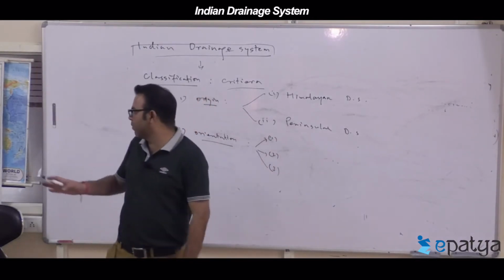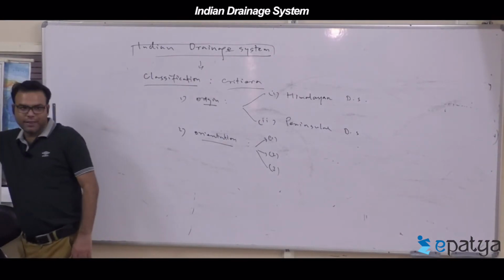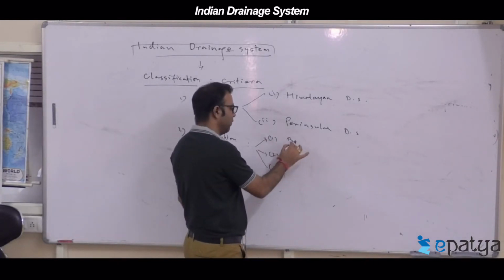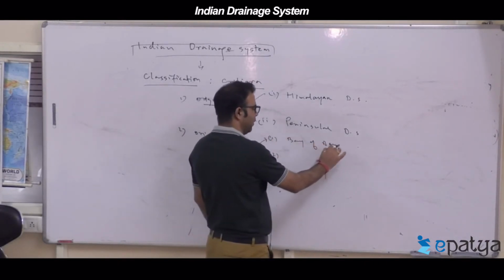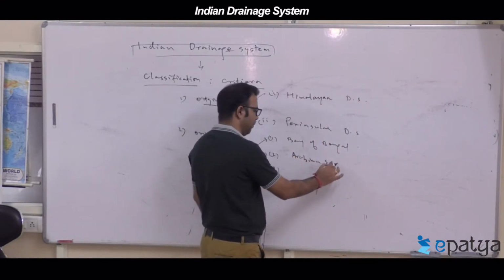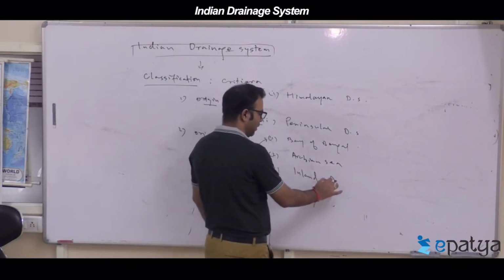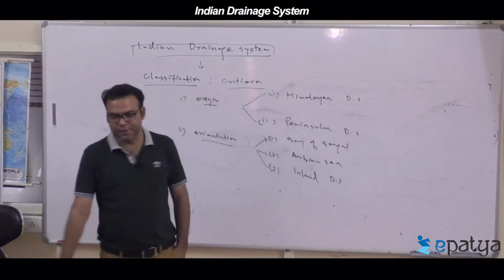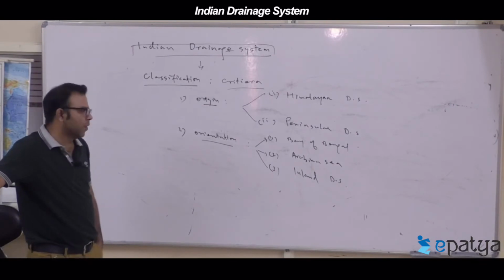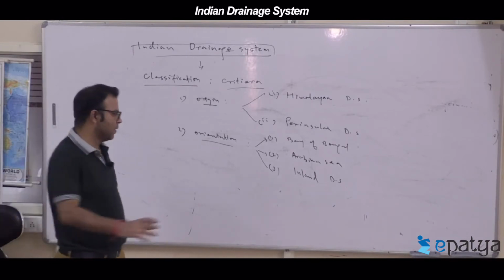Rivers either go to the Bay of Bengal or go to what? Arabian Sea or even the inland. Three possibilities are there. Orientation: one is Bay of Bengal drainage system, or Arabian Sea drainage system, or the inland drainage system in the dry areas. So inland means the dry areas.